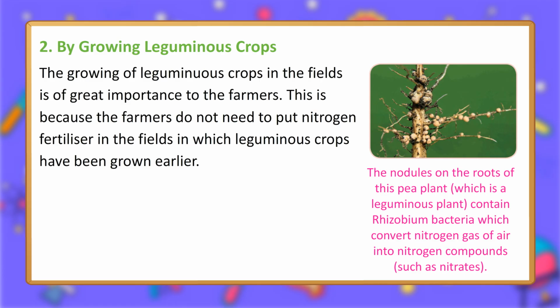This is because the farmers do not need to put nitrogen fertilizer in the fields in which leguminous crops have been grown earlier. The nodules on the roots of this pea plant, which is a leguminous plant, contain rhizobium bacteria which convert nitrogen gas of air into nitrogen compounds, such as nitrates.